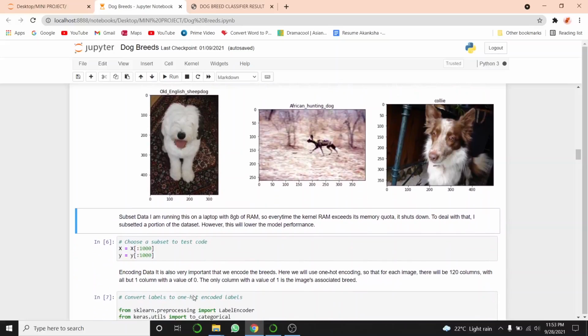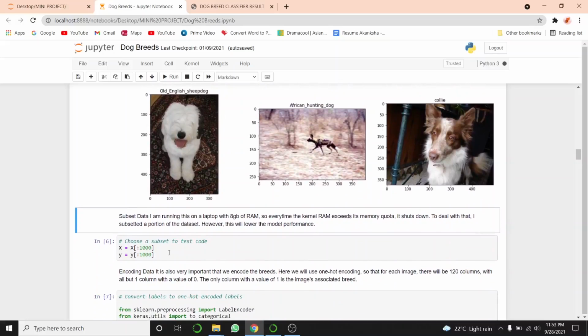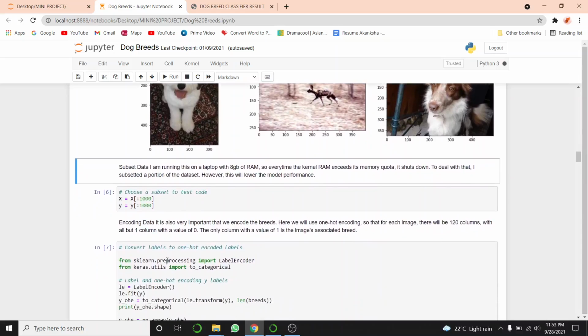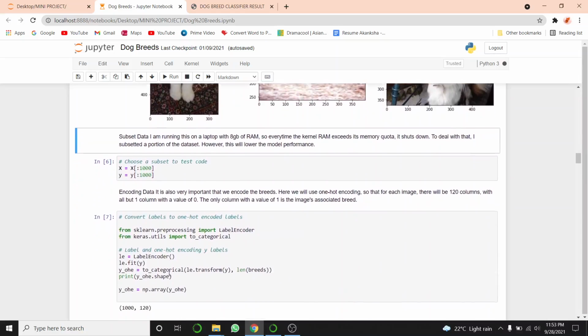I will subset X and Y as I am running this on my laptop. If the kernel RAM exceeds its memory quota, it shuts down. Then I will perform encoding. Encoding data is very important.